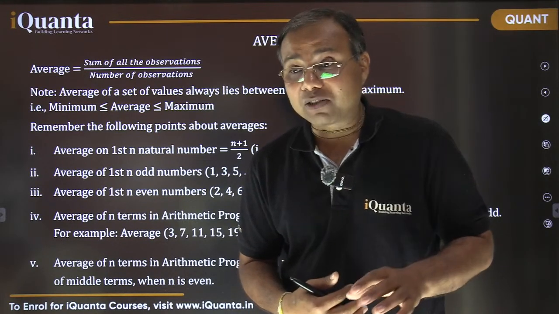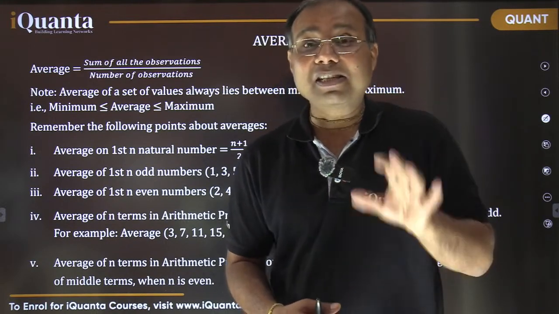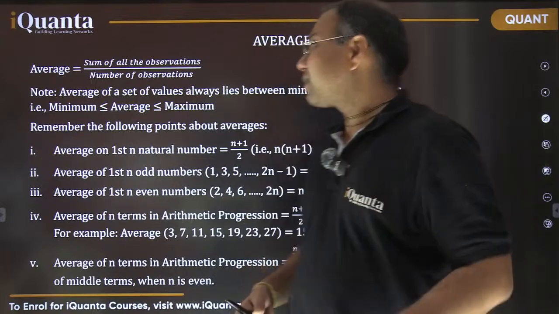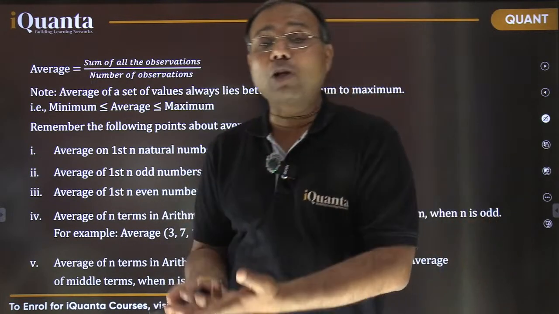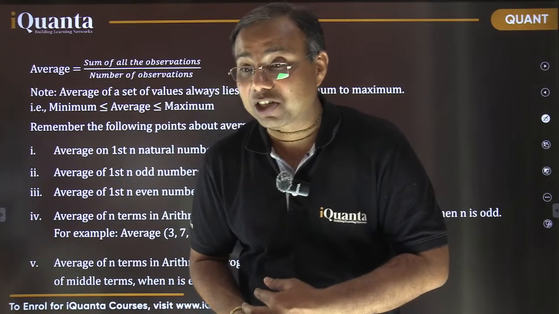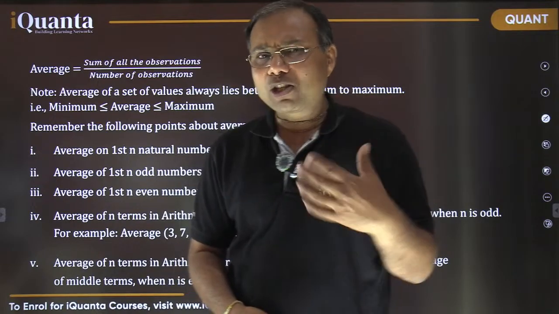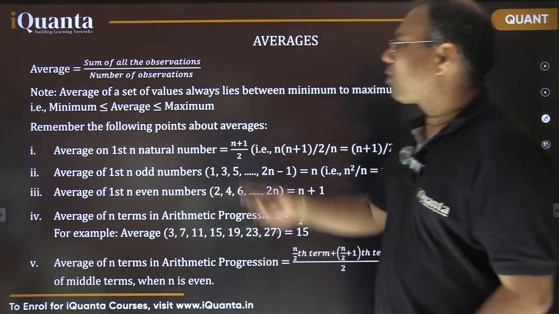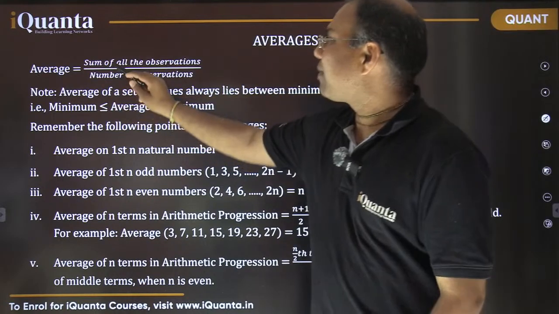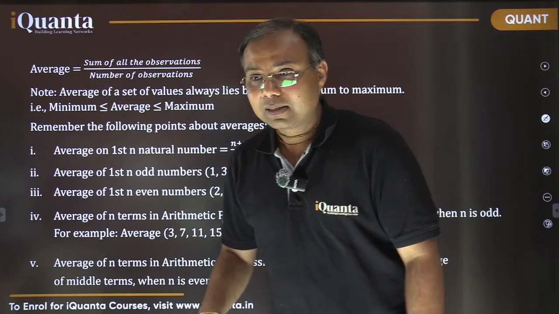Very wonderful sets, very less calculative, but a lot of logical thinking involved. So average is very important, fundamental. And based on average only, we have another topic known as mixtures and alligation. That is also part of average only. So before that, we need to have a quick revision of average. What is the average? How to calculate average? So you all know this part, that the average is the sum of all the observations divided by the number of observations, isn't it? ठीक है ना?